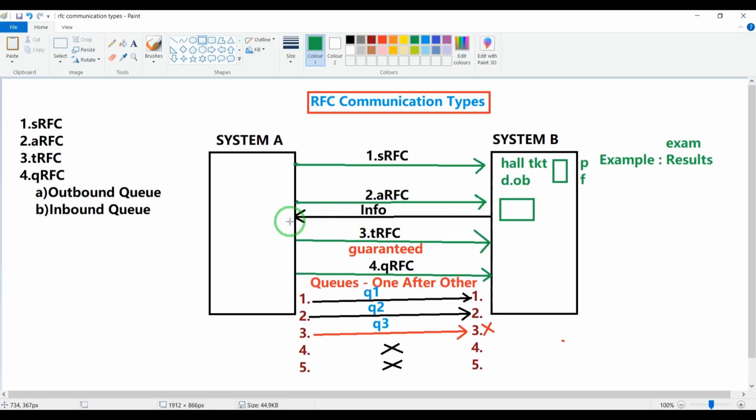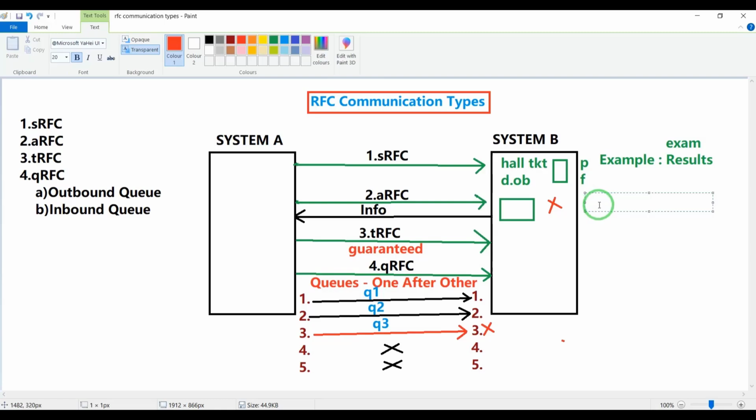The information you filled in the browser goes to the system, which verifies it in a synchronous way and then gives you the response back. If you are not getting the results, the reason may be that your system is down or your network is down, so you will not receive any data.